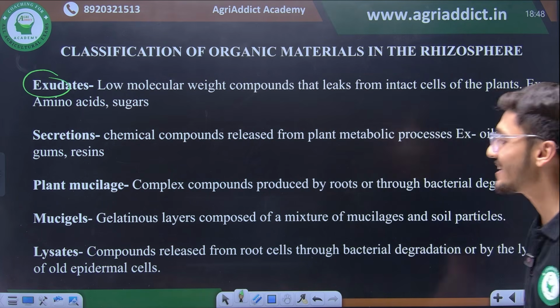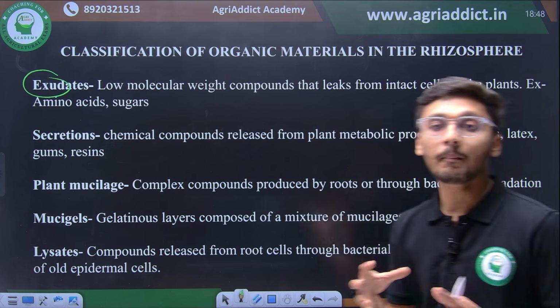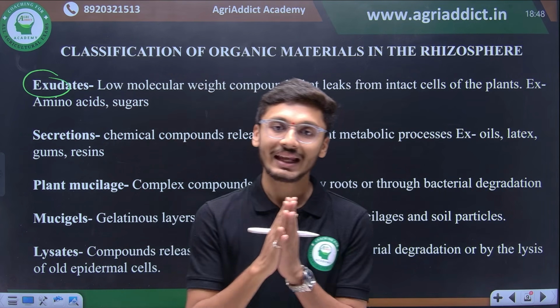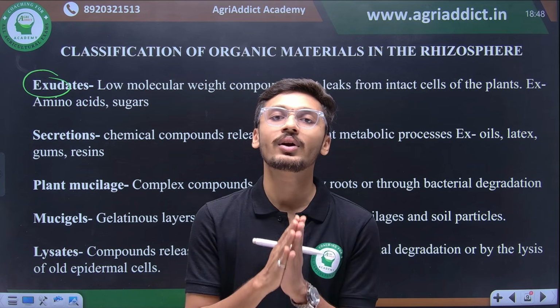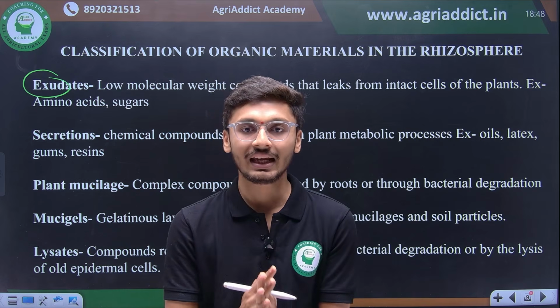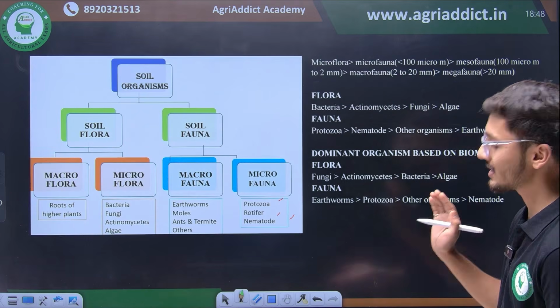Then there are lysates. Lysates are the compounds released by bacterial root cells through bacterial degradation or due to breakdown or lysis of old epidermal cells. So any substance which is released by plant roots due to breakdown of old epidermal cells, such substances are known as lysates. ठीक है? Hope this slide is clear and it is very important for exam point of view.